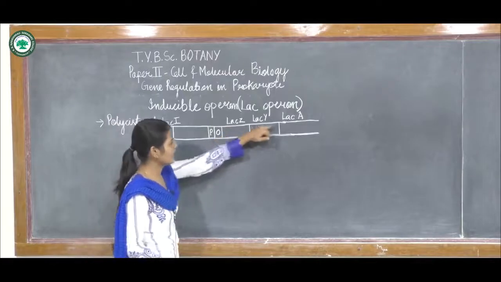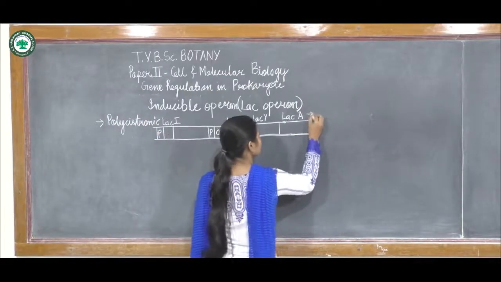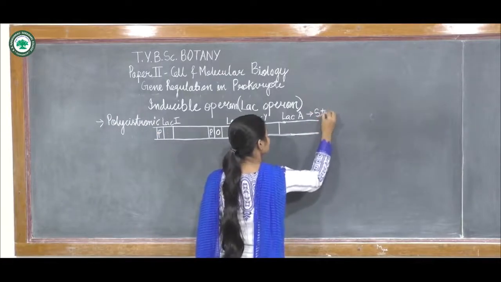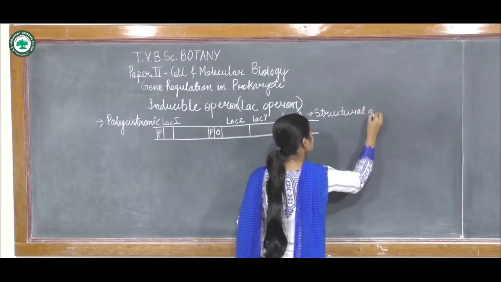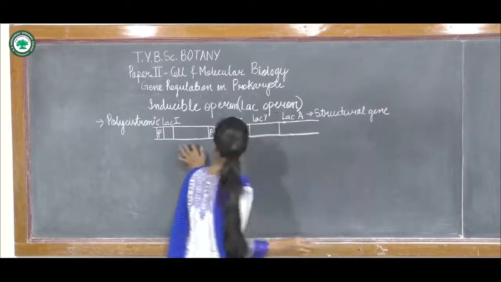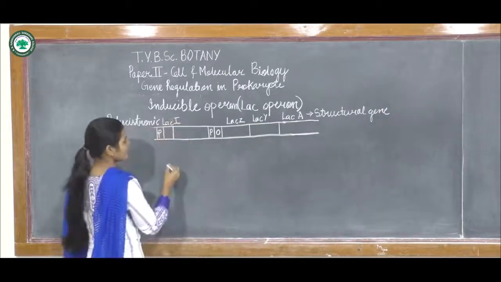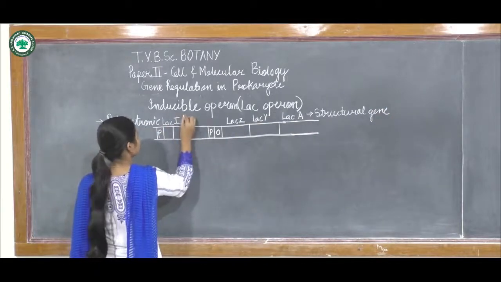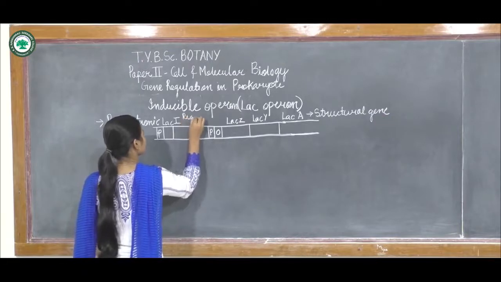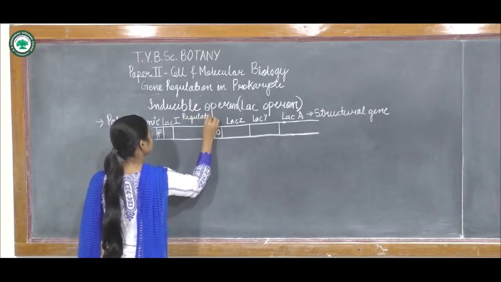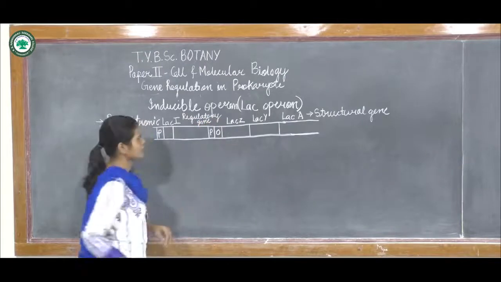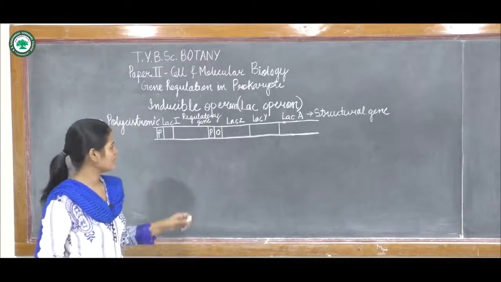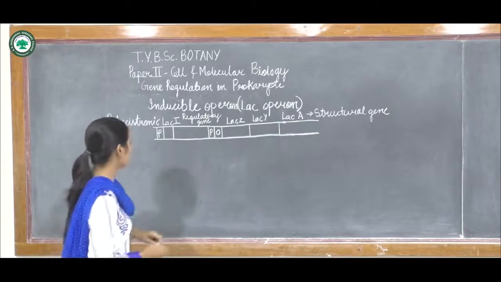These three are the structural genes, and this lac-I is a regulatory gene. Now we will see how the lac operon works.